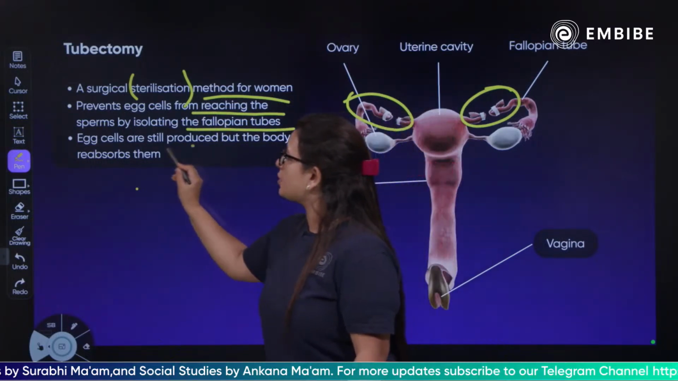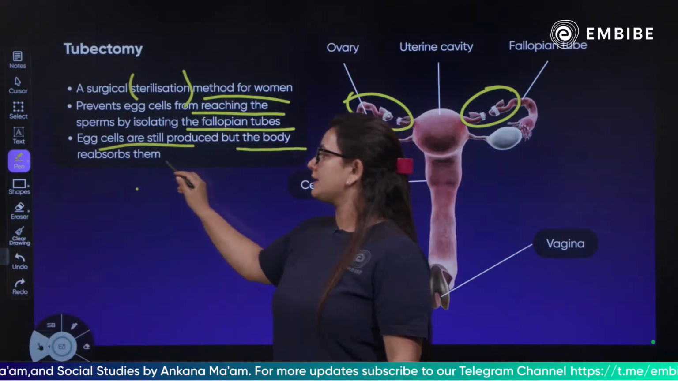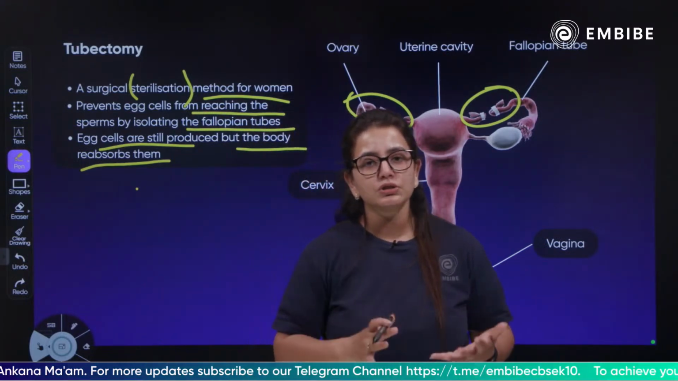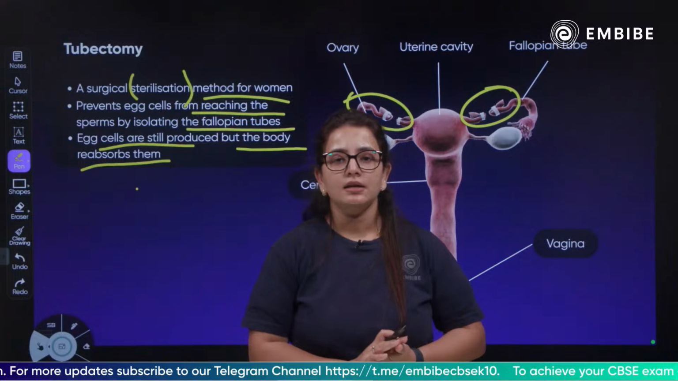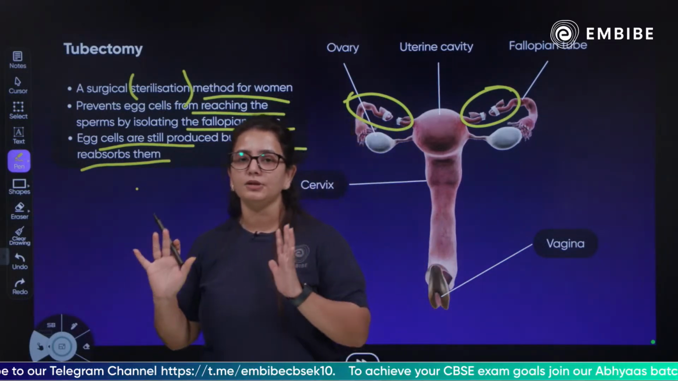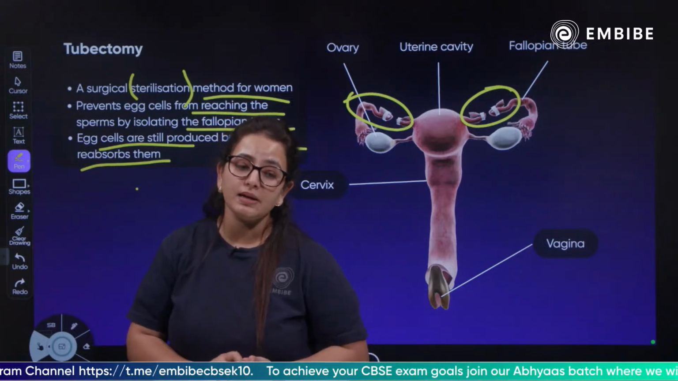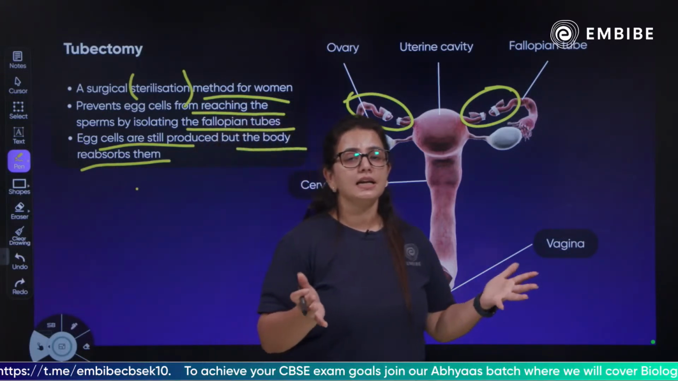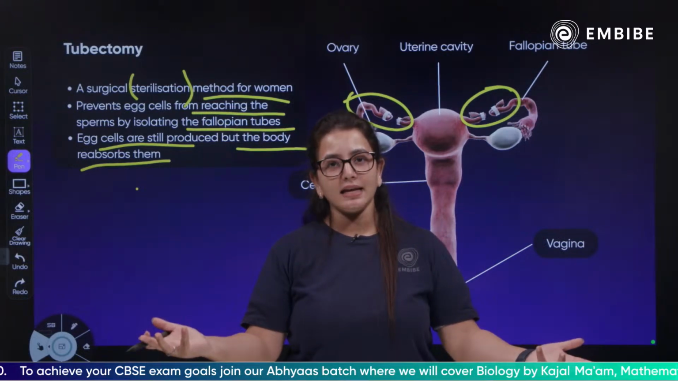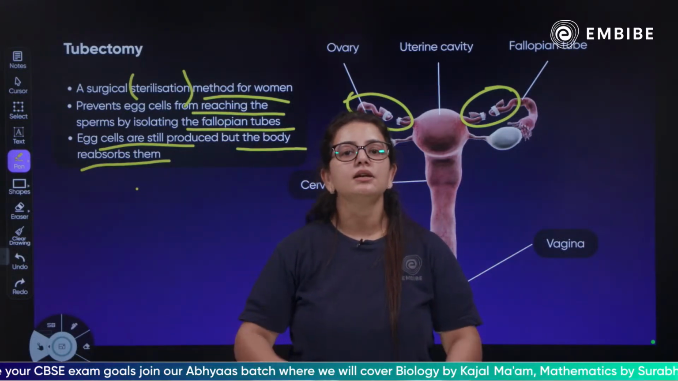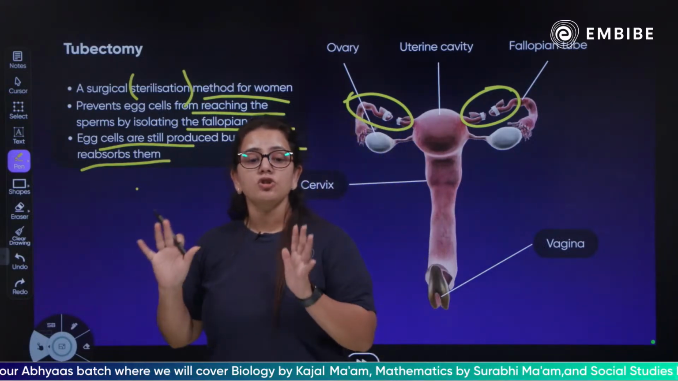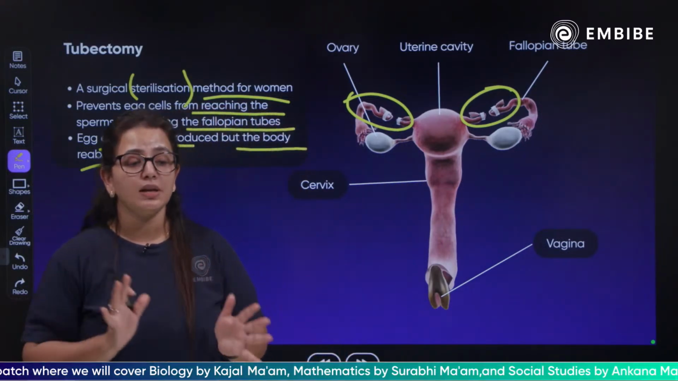Egg cells are still produced, but the body reabsorbs them, just like the male gametes, which are also still produced. The menstruation will not be affected by this; normal menstruation will take place. Children, as we have discussed about menstruation, it is the same cycle. If there is no fertilization, the layer of the uterus will shed. It is not going to hamper the menstruation.